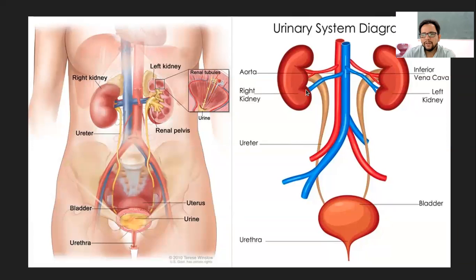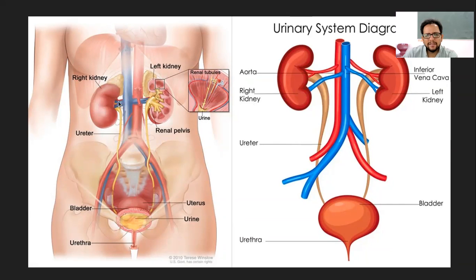The red one would be the arteries, the blue one the veins, and this brownish coffee-colored tube is the ureter. So the junction where all of these tubes enter the kidney is called the hilum.